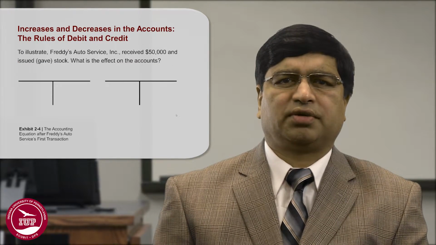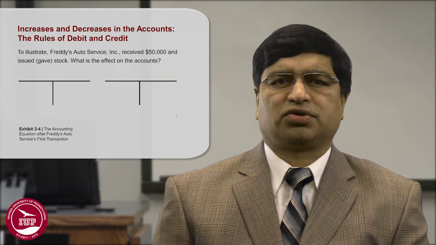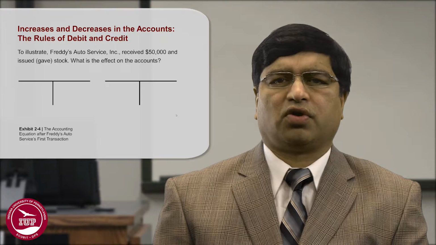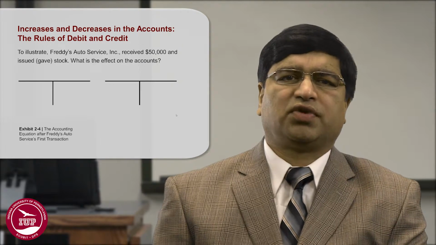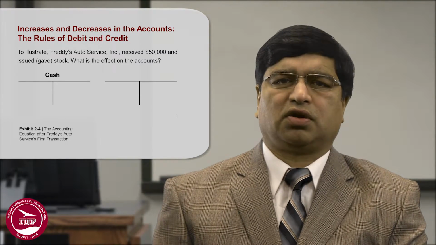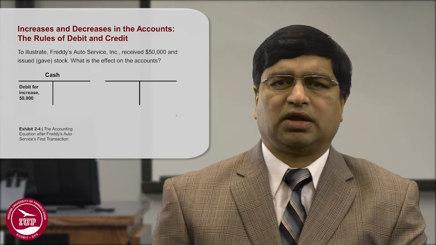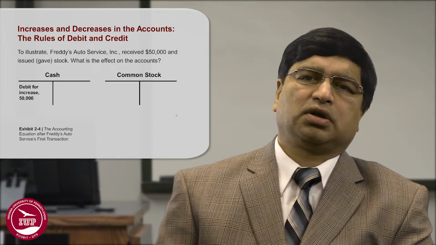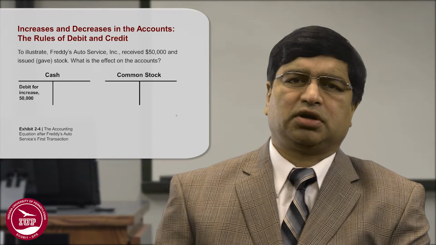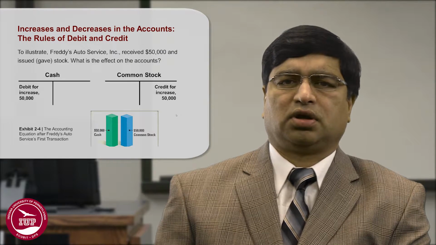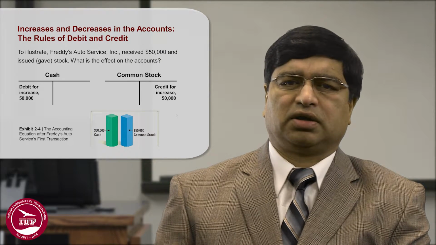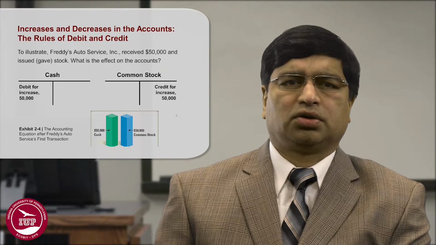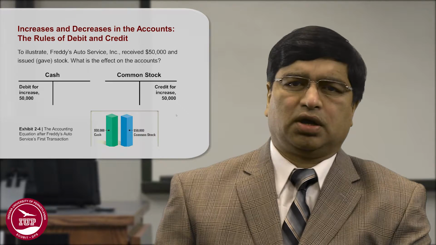So to illustrate, if Auto Services received $500,000 and gave stock, what is the effect on the accounts? First of all, there are two accounts that are involved. One is cash and the other is common stock. Since the cash is going up, it's an asset, it is debited, and the common stock is going up, and that is credited as per the rule. So that's how you will record a transaction.